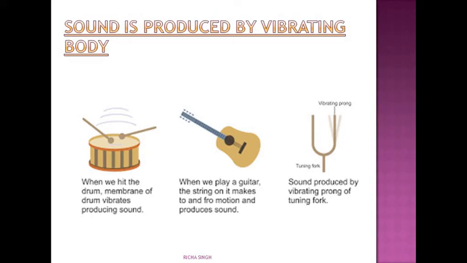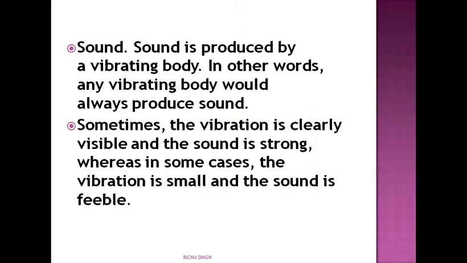When you play the guitar, you pluck the string, then what happens? It starts moving to and fro, and thus it produces the sound. The tuning fork is also a U-shaped metal piece with a handle, and it is also a musical instrument. Sound is produced by vibrating the prongs of the tuning fork. The two U-shapes are known as prongs, and if you produce vibration in them, they will start to produce the sound.